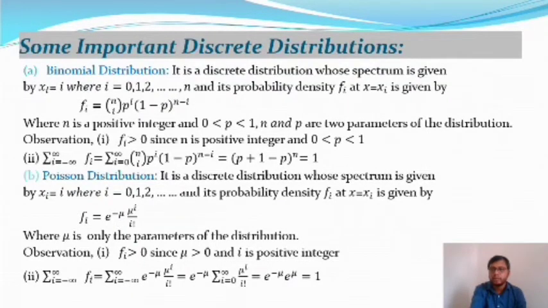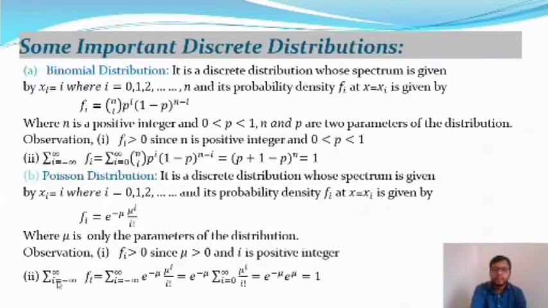And from this distribution we will observe that all probability mass function values are greater than or equal to 0. Since mu is greater than 0 and i is a non-negative integer, from this we get f_i is greater than 0.